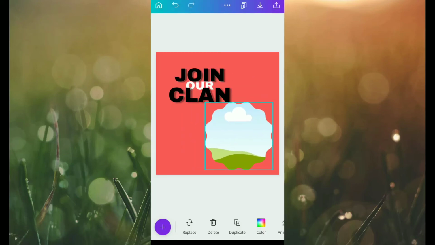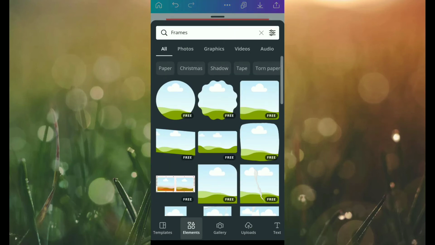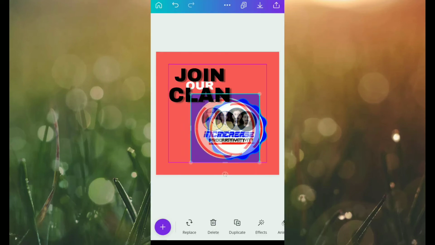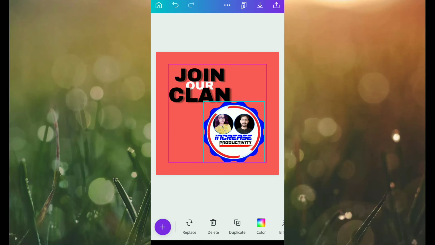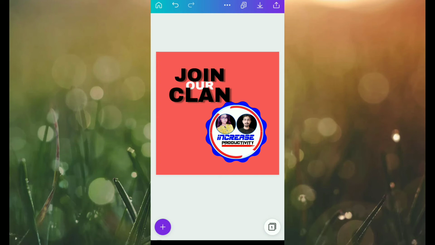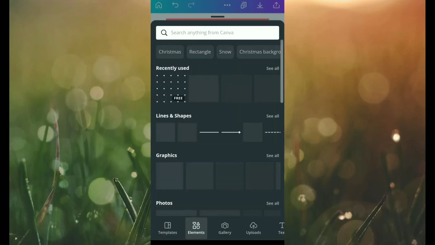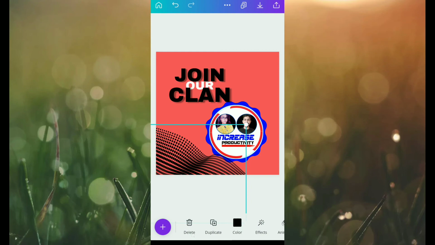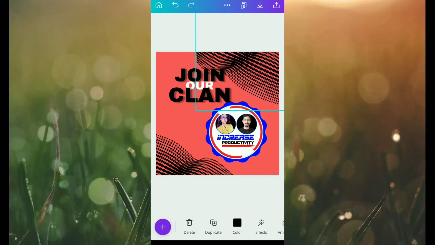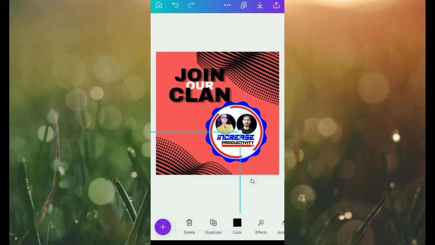Okay, which frame? Yeah, I think this will look good. Okay, after selecting it and adjusting it, I'm going to search for a logo and shift it into that frame. Okay, it looks pretty much good. Now I'm going to search for this element from my history and adjust it as a border. Okay, now duplicating it and adjusting it in a similar way in the upper place.